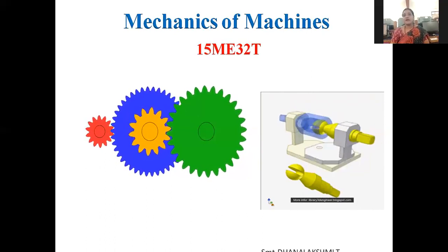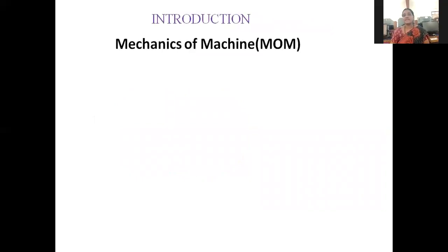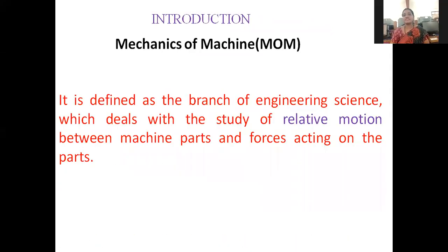Mechanics of machines is defined as a branch of engineering science which deals with the study of relative motion between various parts and the forces acting on the machine parts while the relative motion is transmitted.